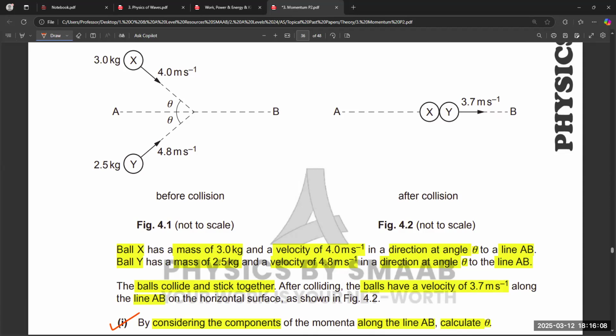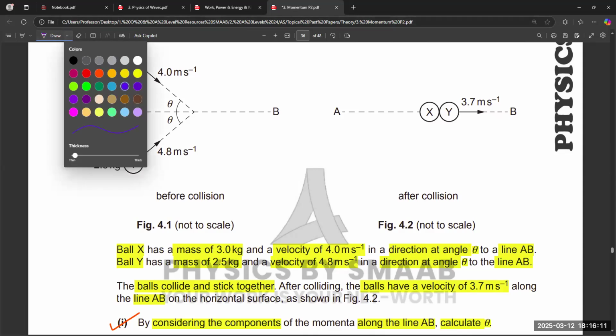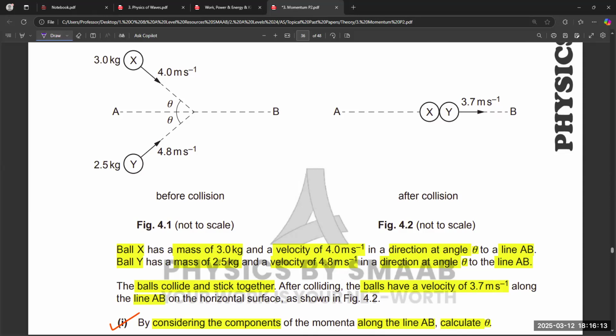In the horizontal component, the angle is theta. It is making theta angle with the horizontal component, and with the vertical component, it is not making theta, just like given in the diagram, right?